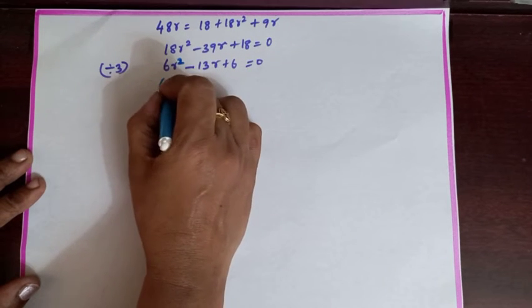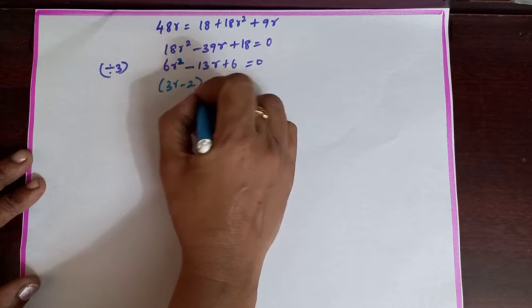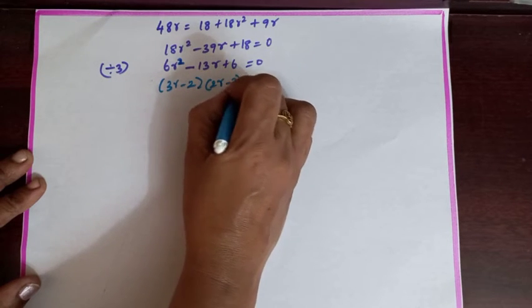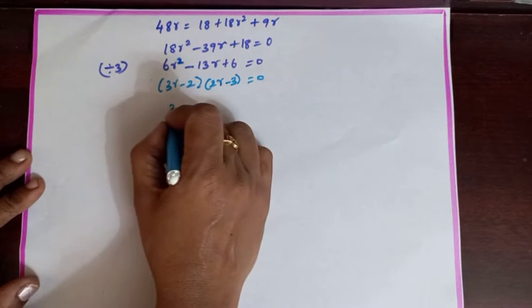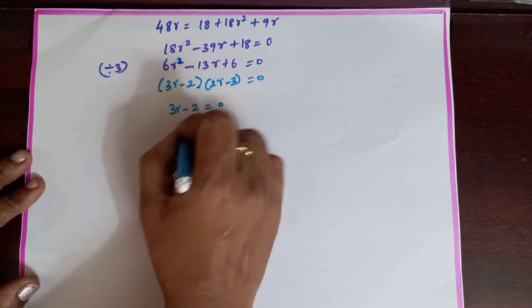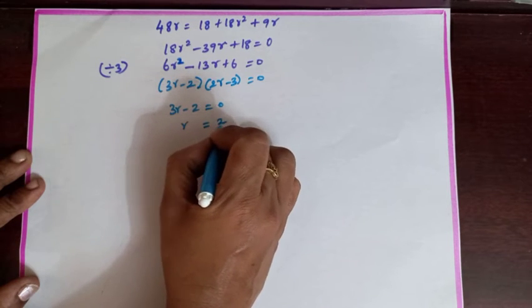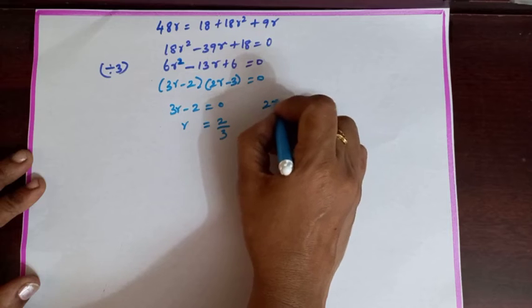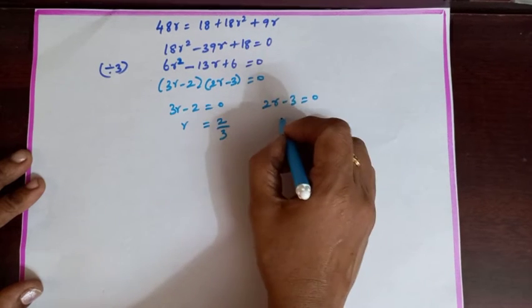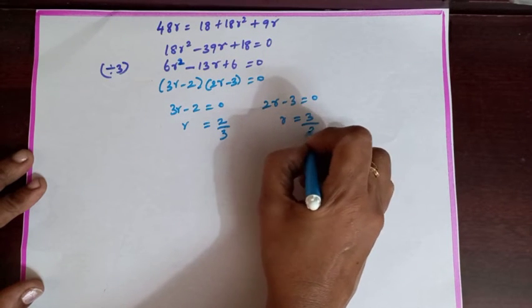The factors for this equation are (3R minus 2) into (2R minus 3) equal to 0. So 3R minus 2 equal to 0, then R is 2 by 3. 2R minus 3 equal to 0, then R is 3 by 2.